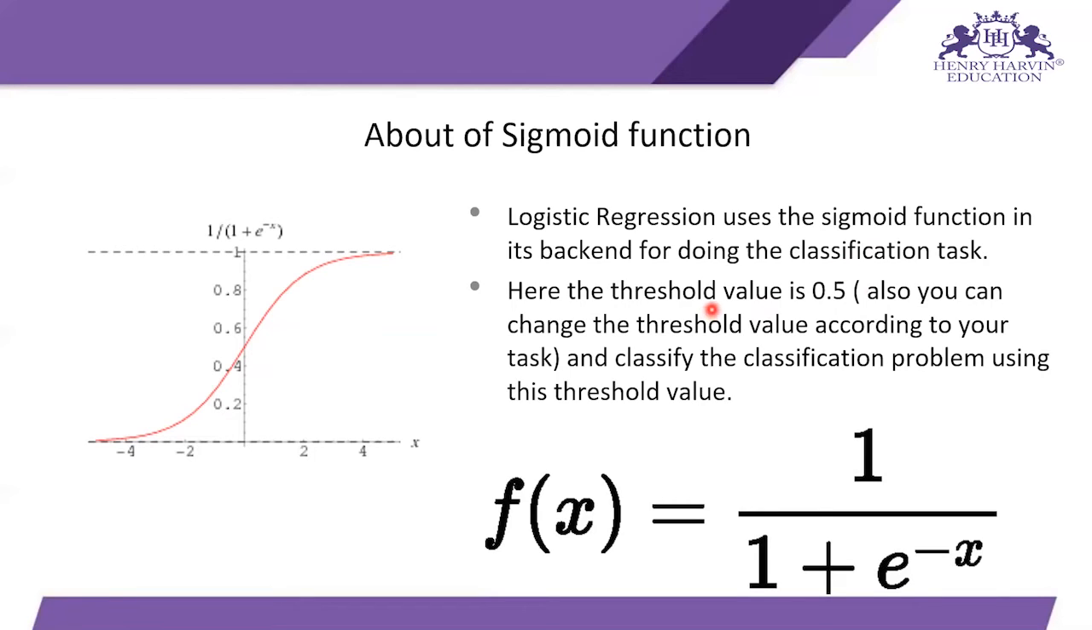And you can also change the value of the threshold, like you can choose the threshold 0.8, 0.9, 0.1, 0.2, 0.3, something like that. You can change the value of the threshold if you want to.